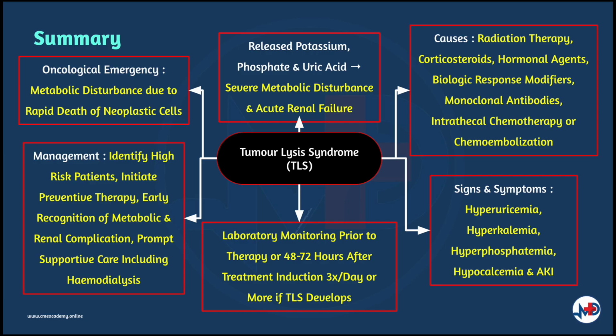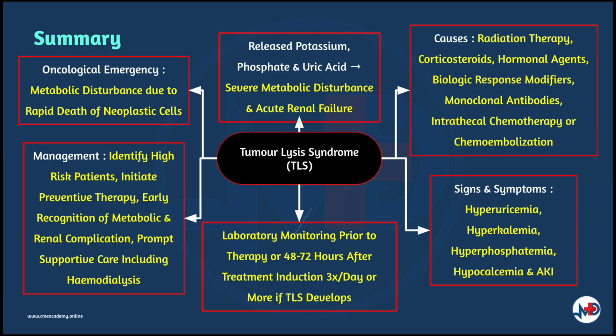This happens because there is massive tumor cell lysis resulting in the release of large amounts of potassium, phosphate, and uric acid, which lead to severe metabolic disturbances and acute renal failure. The occurrence can be due to administration of radiation therapy, corticosteroids, hormonal agents, biologic response modifiers, monoclonal antibodies, intrathecal administration of chemotherapy, and chemoembolization. The signs and symptoms include hyperuricemia, hyperkalemia, hyperphosphatemia, hypocalcemia, and acute kidney injury.